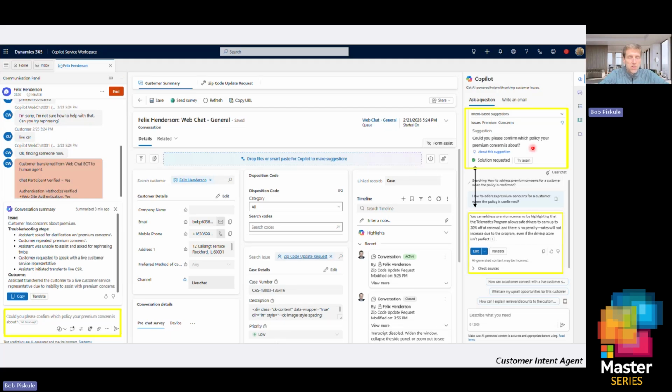So the intent here is to verify the policy and then suggest a solution. In this case, the solution, as you can see down here, is we can reduce, right, give them a discount if they enroll in our telematics program. So this is one example of customer intent can work on the live CSR side. But if I was doing this on the self-service side, this would happen in the self-service side and not even require an agent if the customer was satisfied doing this in a self-service channel.